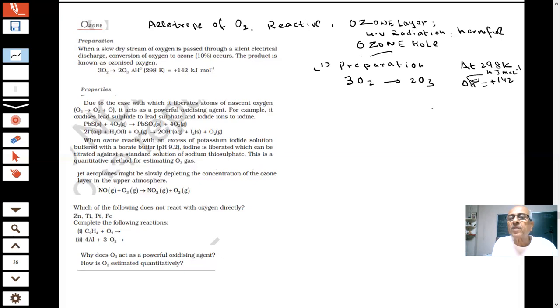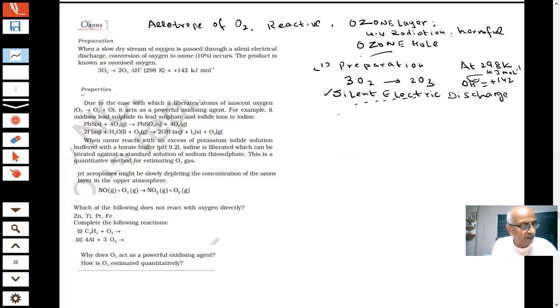What is the importance of this? The question was asked: what do you mean by silent electric discharge? It is mentioned in the book, they are saying silent electric discharge. Why do you need silent electric discharge for O3?